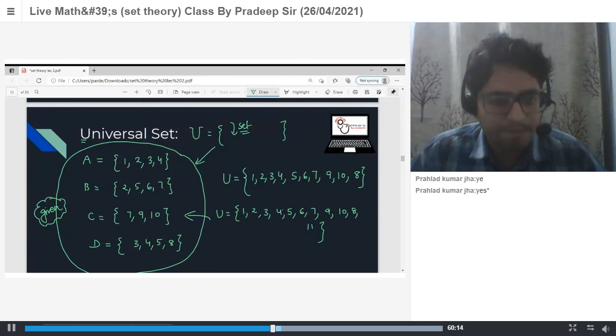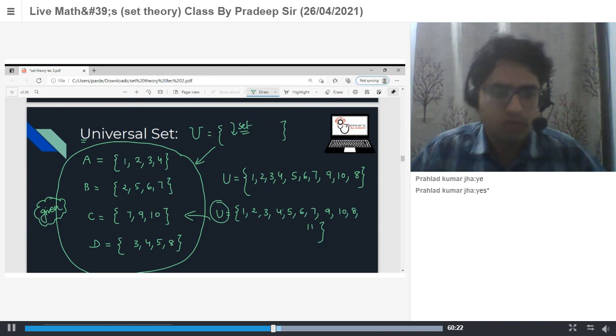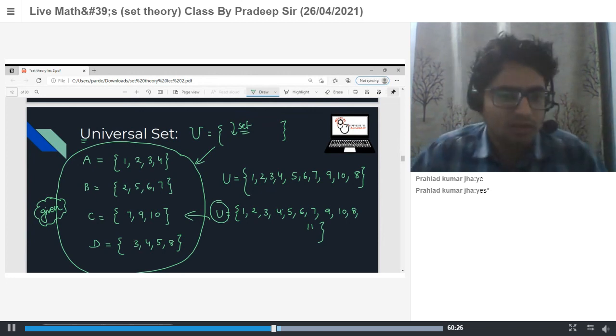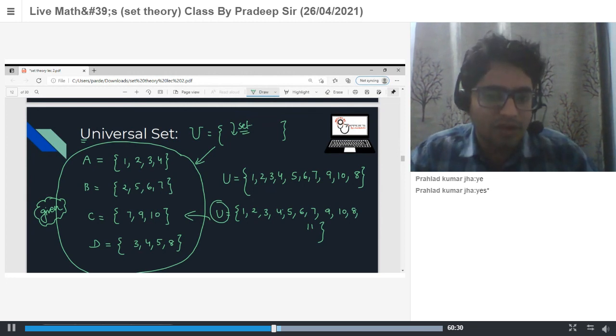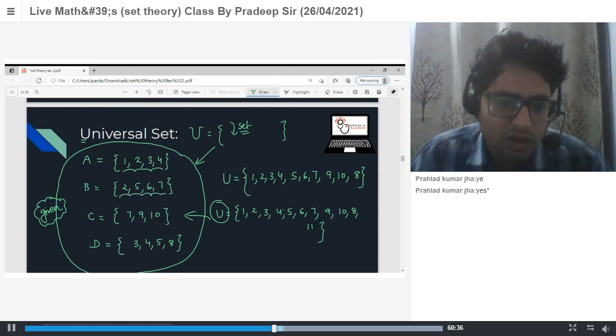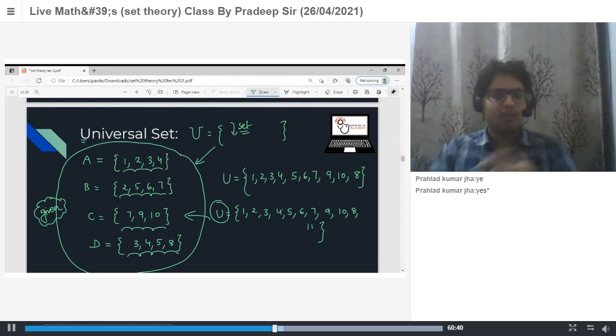Why 11? 11 is not there anywhere. No problem, but this is a superset or not? So you can propose like this also. The minimum elements are the collection of all these elements.